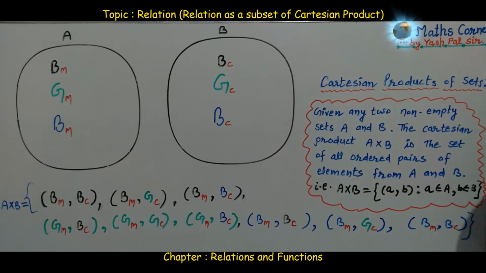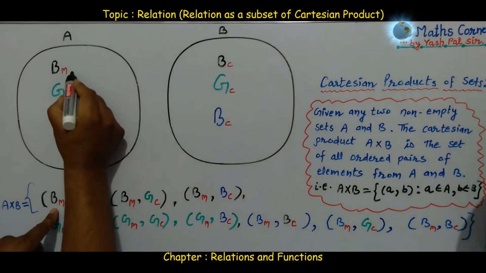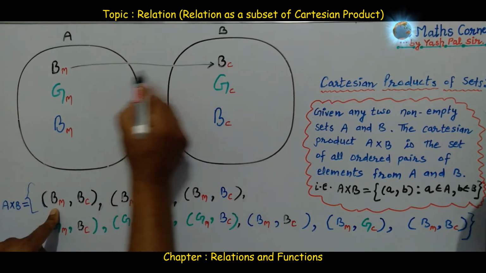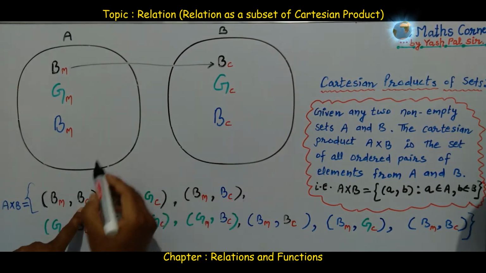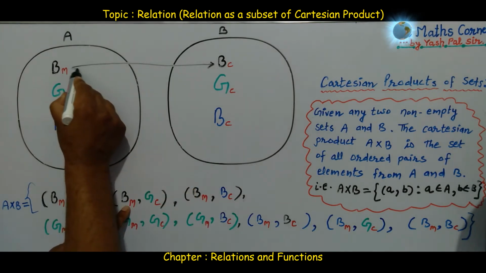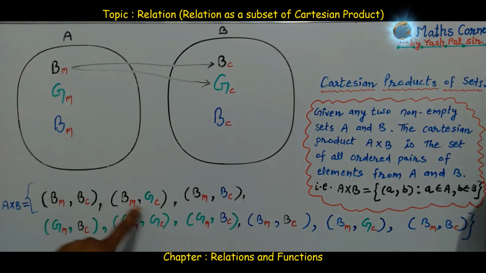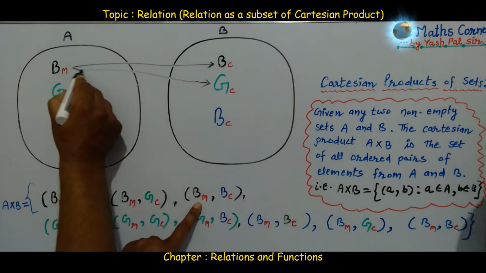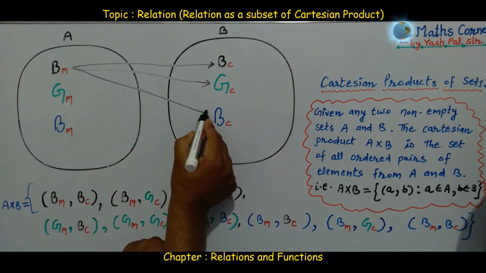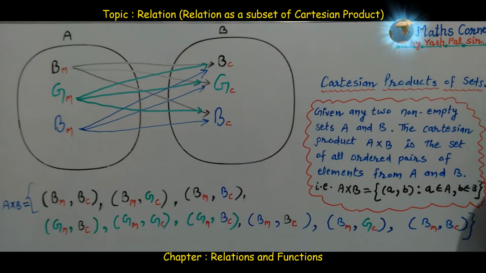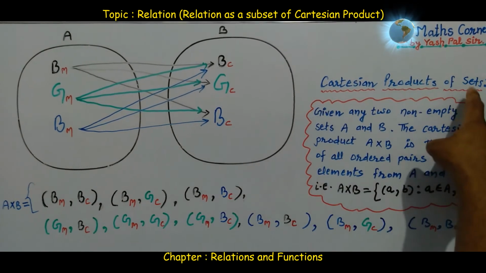With the help of an arrow diagram, we can have black marker, first ordered pair, black marker, black cap, then black marker, green cap, then black marker, blue cap. Now after the Cartesian product of the sets, let us proceed.